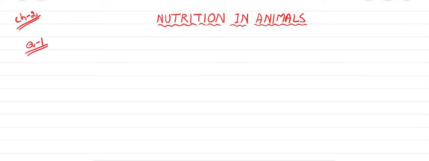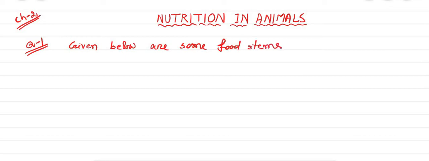The question number 1 given below: here are some food items. The food items are given. Number 1, boiled and mashed potato.